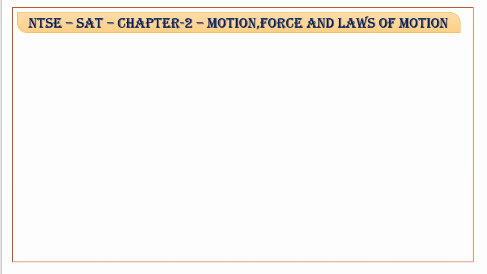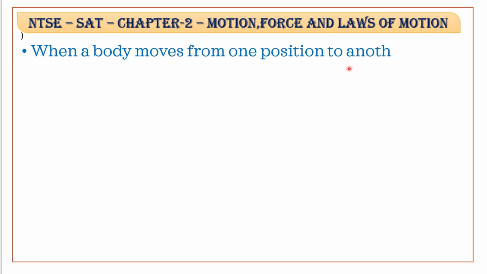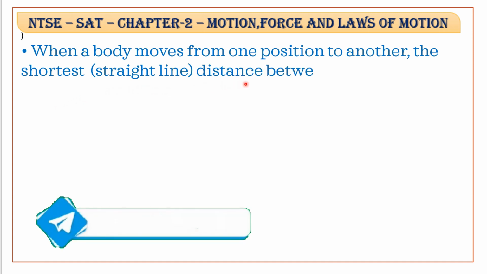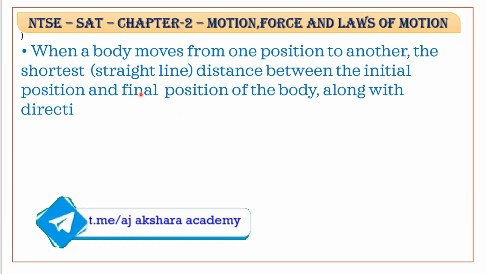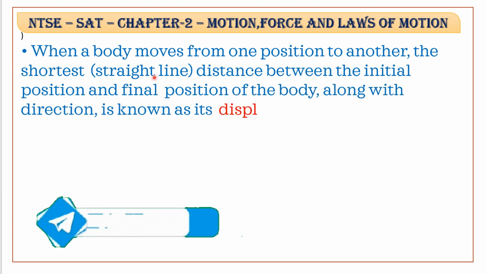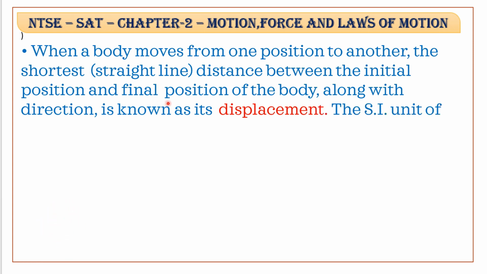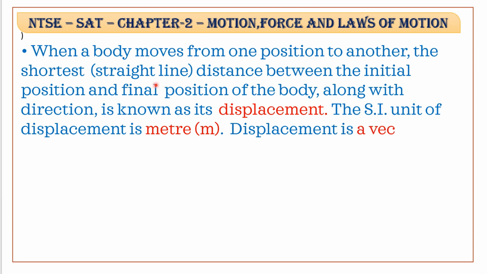Next, when a body moves from one position to another, the shortest or straight line distance between the initial and final position is known as the displacement. Displacement is the shortest distance between the initial and final position.